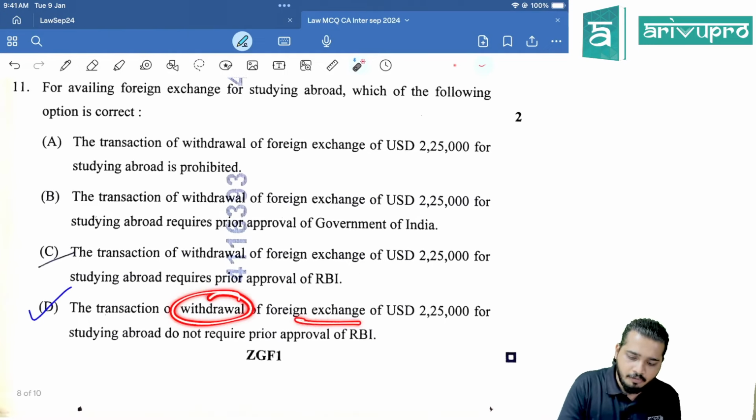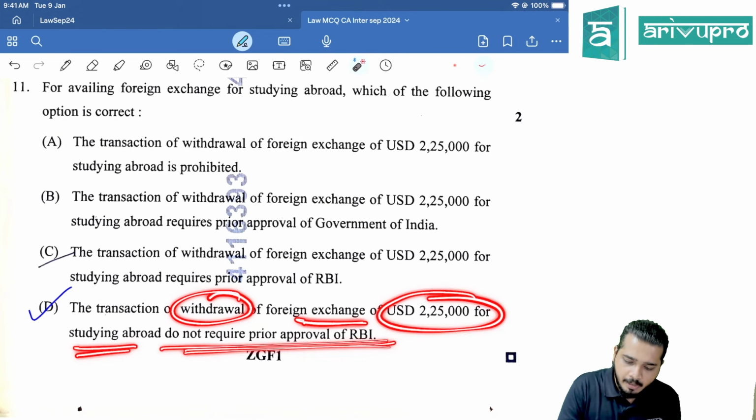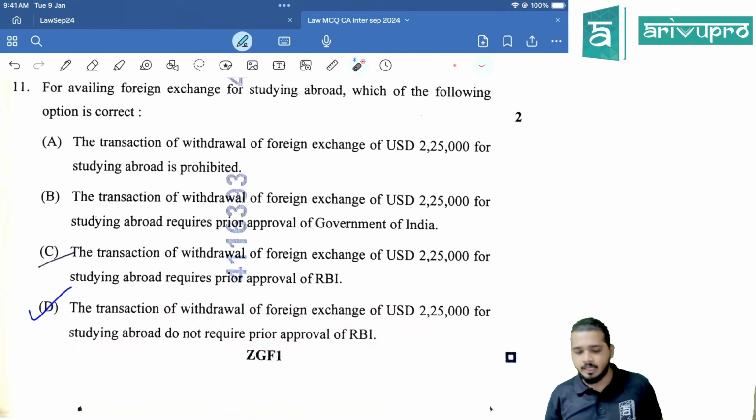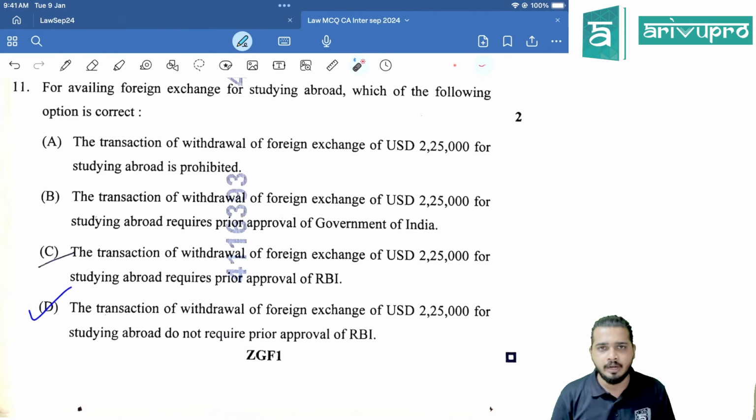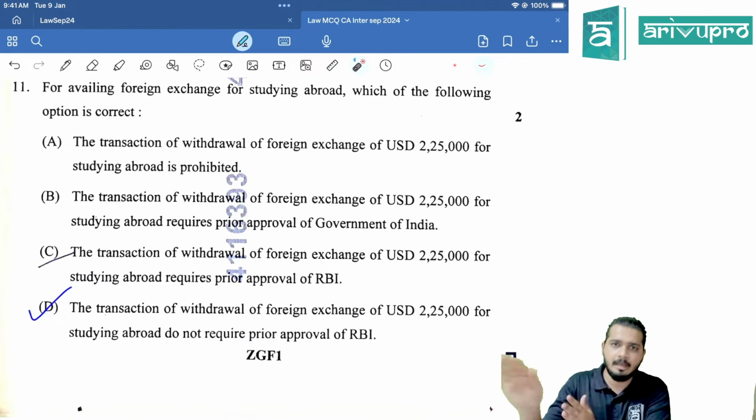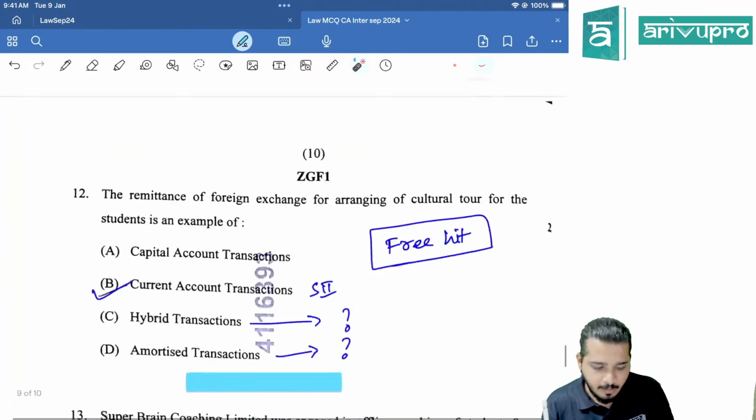Right? For availing foreign exchange for studying abroad, which of the following options is correct? Transaction of withdrawal of foreign exchange of USD 225,000 for studying abroad does not require prior approval of RBI, because here you can take the actual fees amount, right, and you can go ahead with your education. You don't have to take prior approval. LRS also is not applicable. I mean, you can choose to keep LRS separately.